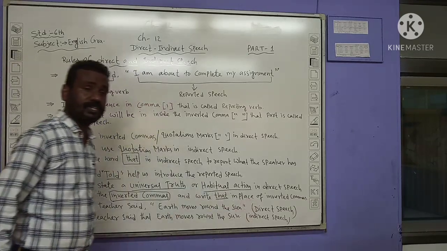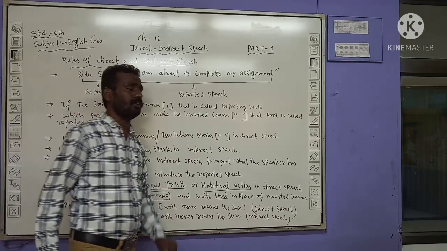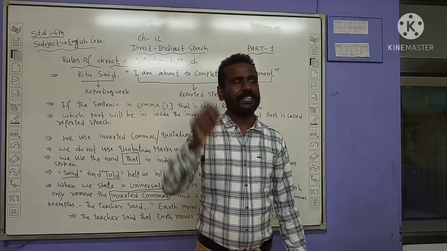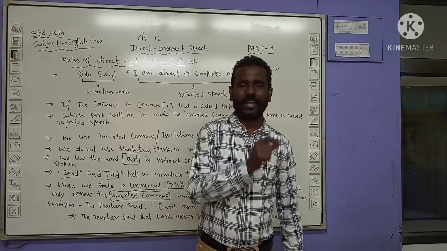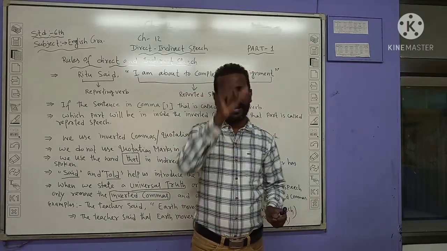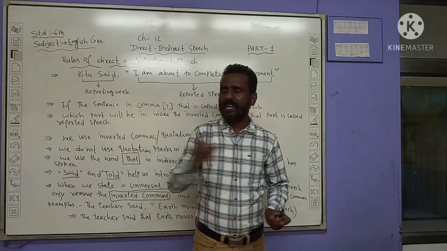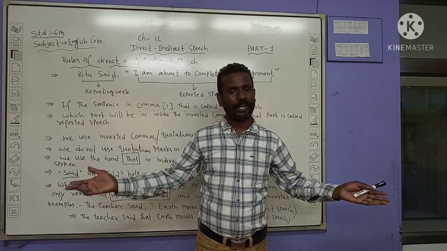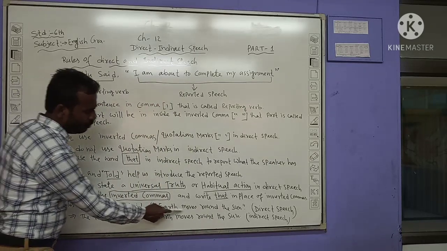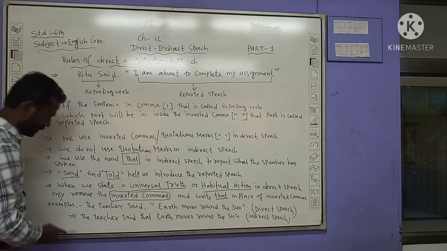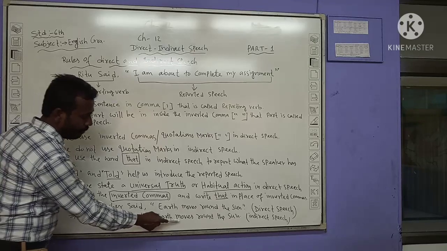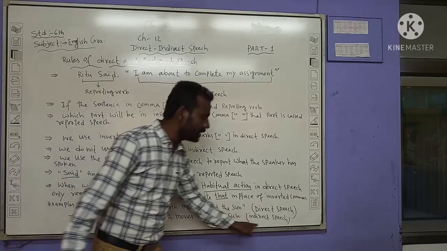This is direct speech. ऐसे वाले sentence जब भी होते हैं, घबराने की कोई बात नहीं है. Just read the sentence and think it is the universal truth. Only remove the inverted comma. Write only that conjunction. The same sentence, put the full stop, completed. Follow here. The teacher said, comma, earth moves round the sun. This is direct speech. Answer. Follow here. Very interesting. The teacher said that earth moves round the sun.